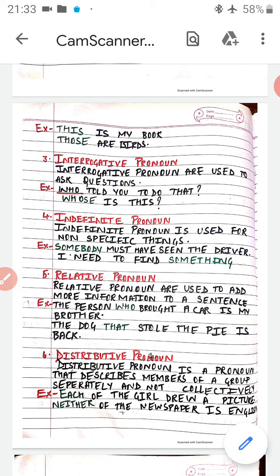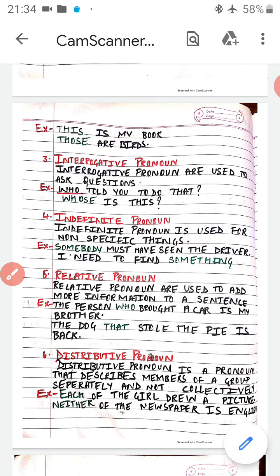Okay, somebody must have seen the driver. Now here what is the indefinite pronoun? Somebody. Somebody must have seen. किसी ने ड्राइवर को देखा होगा. So किसी ने. We are not sure who has seen the driver. Somebody might have seen the driver. Okay. So somebody is our indefinite pronoun.